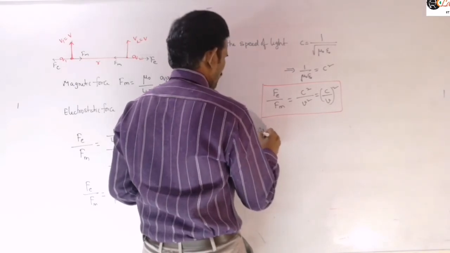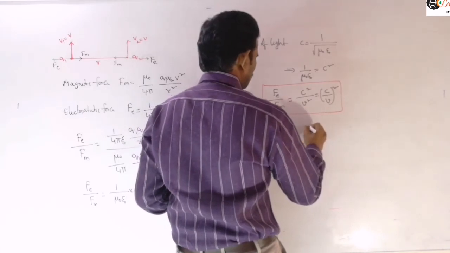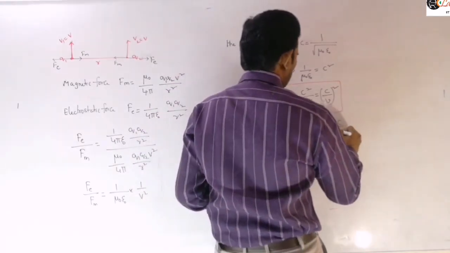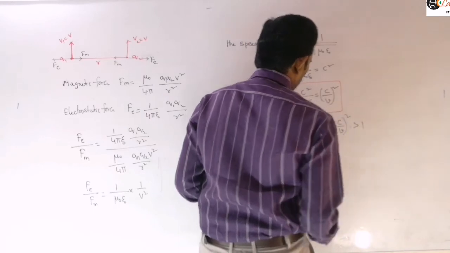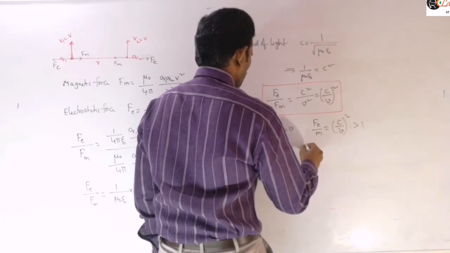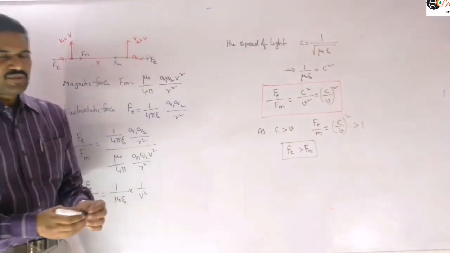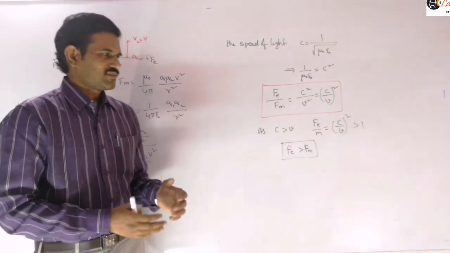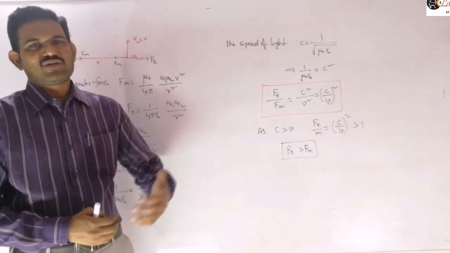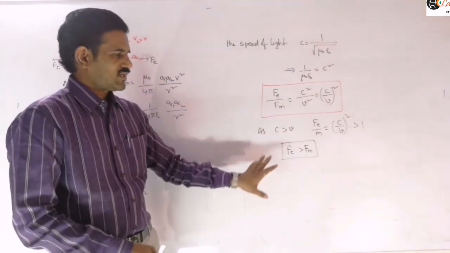Therefore, as C is greater than V, Fe by Fm is equal to C by V whole square, which is greater than 1, and therefore the electric force is greater than the magnetic force. Whether velocity is comparable or not depends on the given case. Sometimes charged particles as small as electrons may travel with a speed of 10 power 5 or 10 power 6 also. In that case you can't say very much less. So in general we can conclude like this.